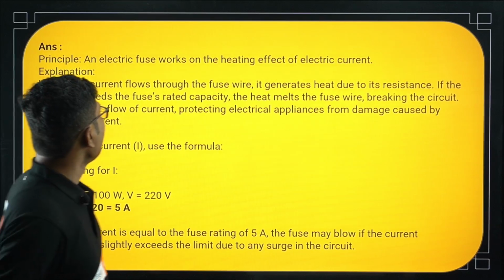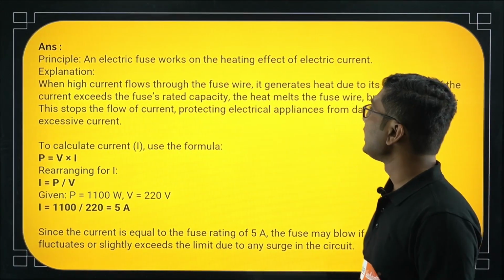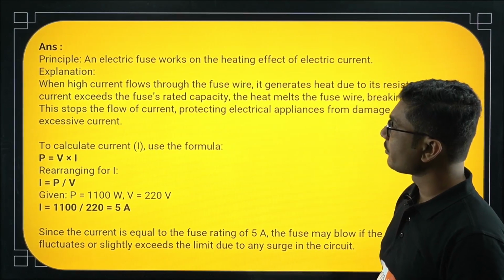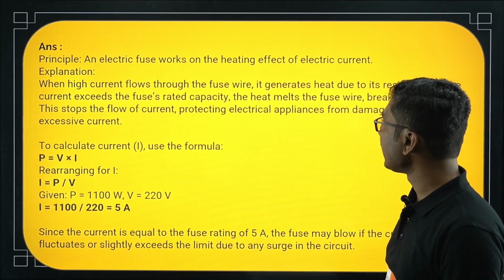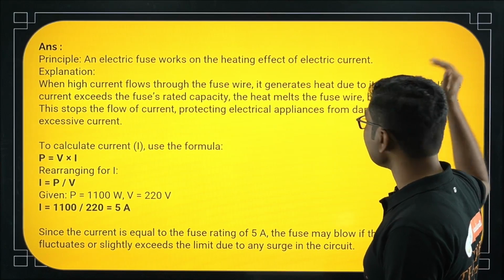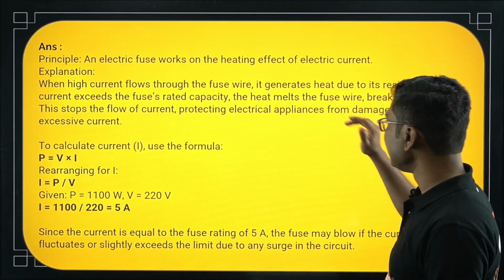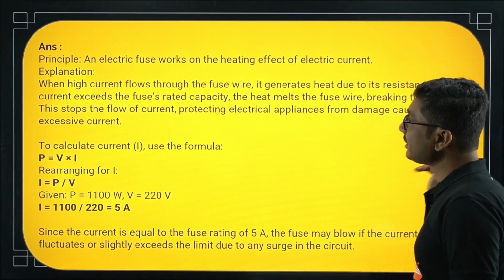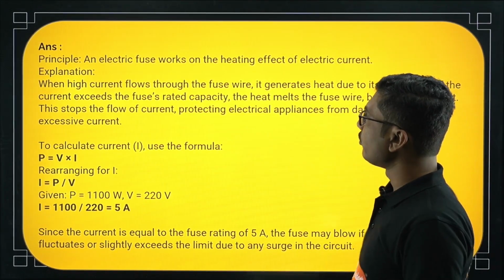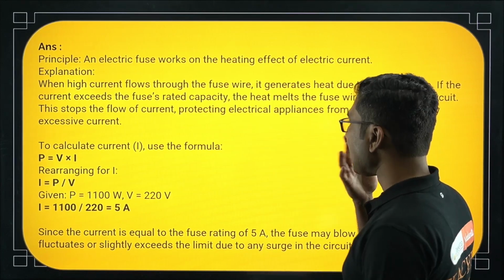Now next is the principle of an electrical fuse. An electric fuse works on the heating effect of electric current. Explanation: when high current flows through the fuse wire, it generates heat due to its resistance. If the current exceeds the fuse's rated capacity, the heat melts the fuse wire, breaking the circuit. This stops the flow of current, protecting the electric appliances from damage caused by the excessive current.